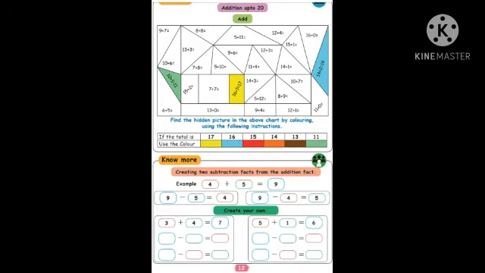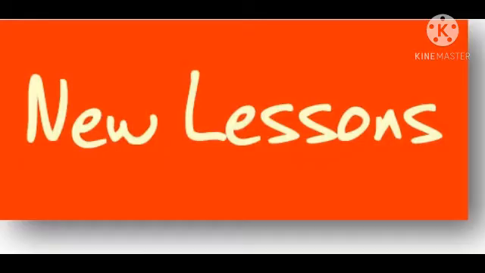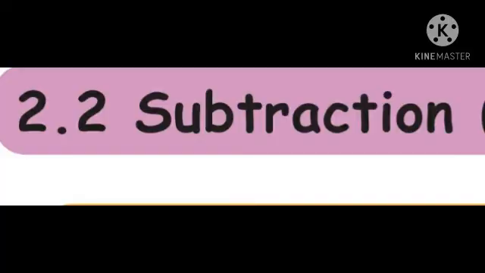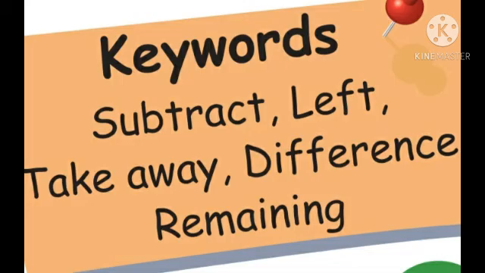Okay. Today we are going to learn the new lesson number 13, 2.2 subtraction up to 20. What are the keywords? Keywords: subtract, left, take away, difference and remain.